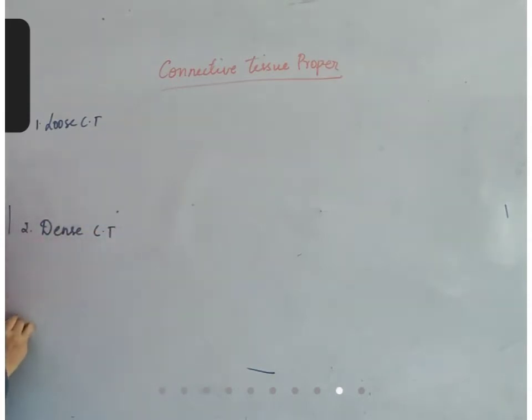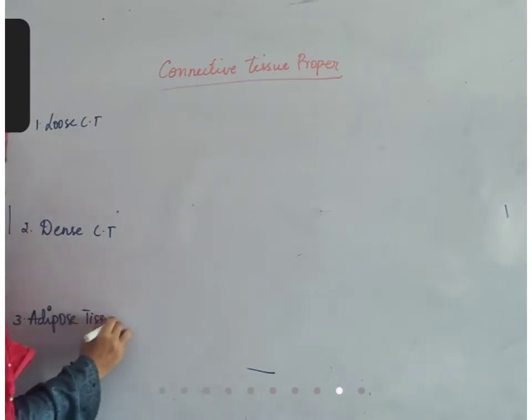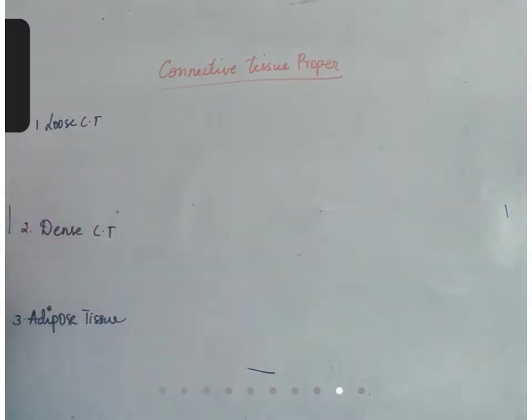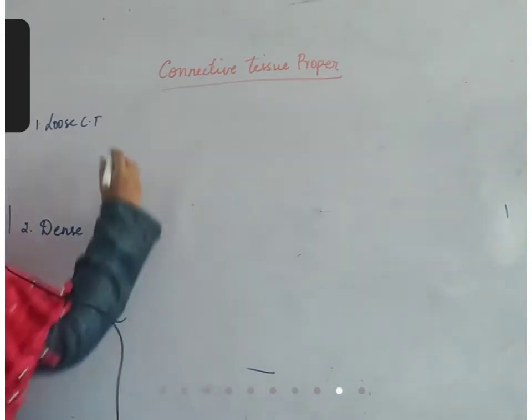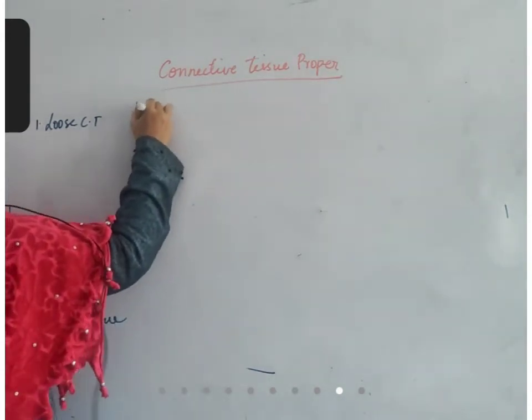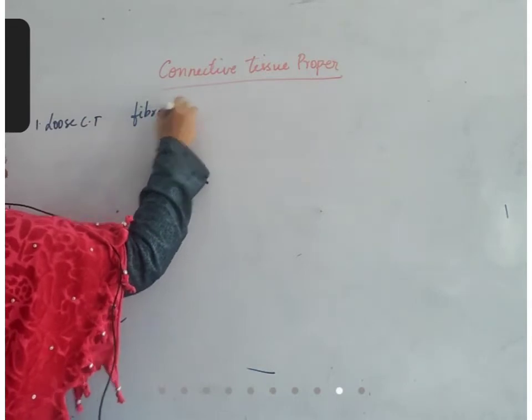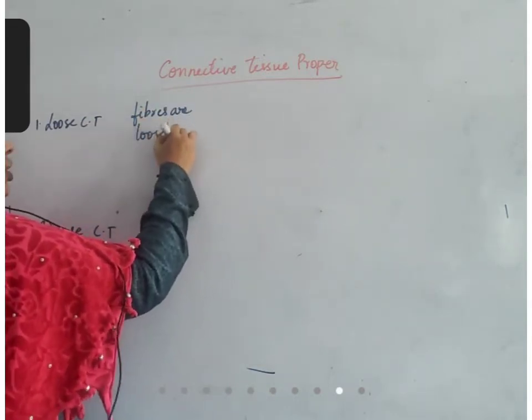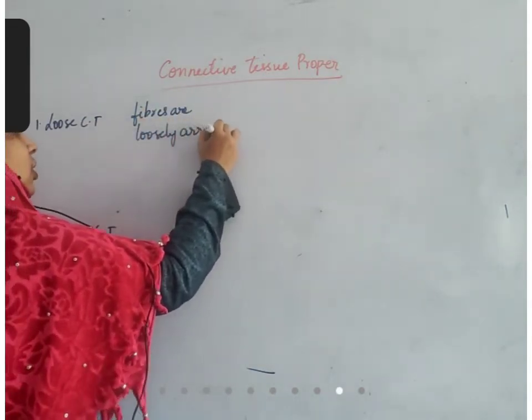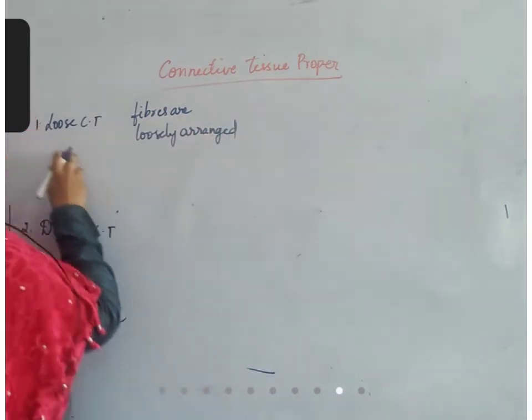Third one, adipose tissue. First one, loose connective tissue. Loose connective tissue itself is saying that fibers are loosely arranged. What are the fibers present in this loose?